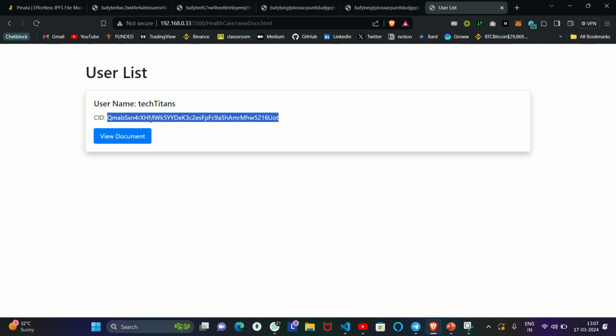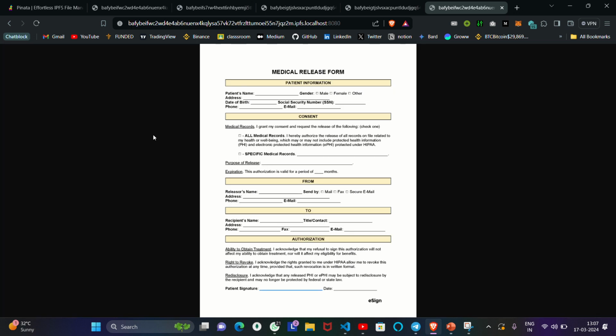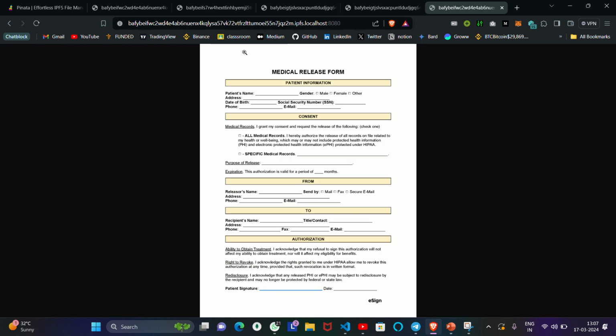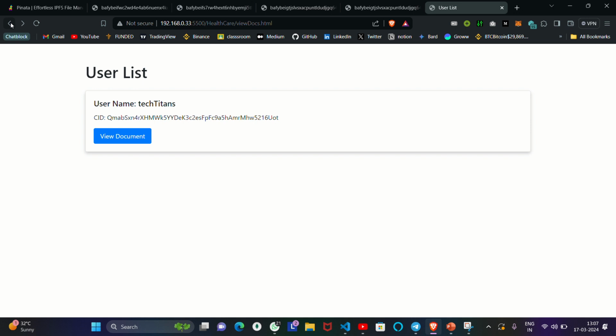Now if the doctor wants to see which documents have come into their account, they will click on view document here. Again, it shows the username called Tech Titans, the one I sent it to earlier, and this is the CID. The CID I sent will come here, and when I click on view document, it will open this document again.